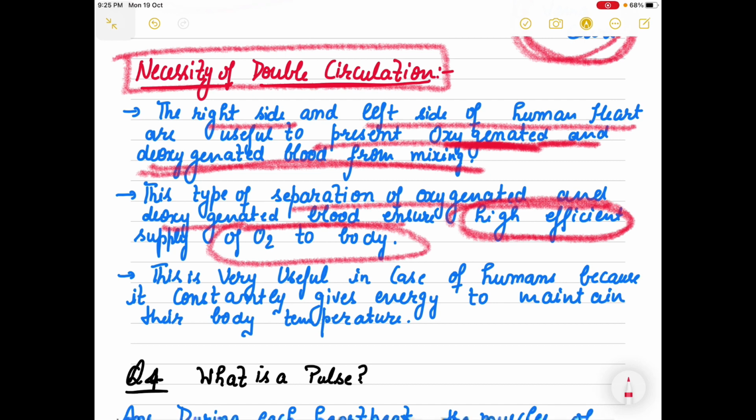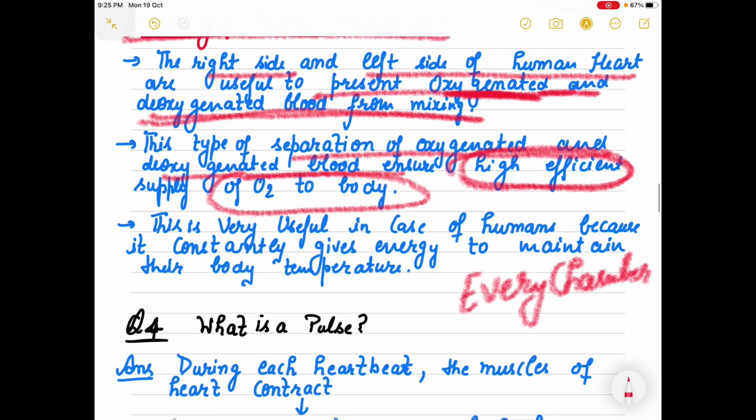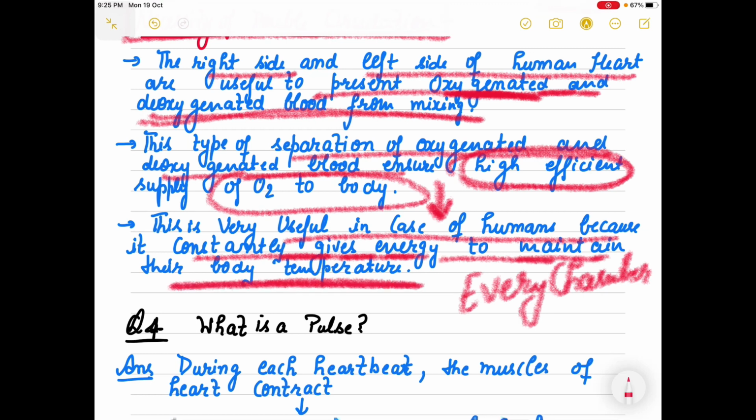So every chamber is working efficiently to provide the oxygen to the body, and this is very useful for us because we are very metabolically active organisms, and this circulation gives constant energy to maintain our body temperature, because we have a capacity that we can thermoregulate, right? We can regulate our body temperature, and that is why blood circulation is necessary.